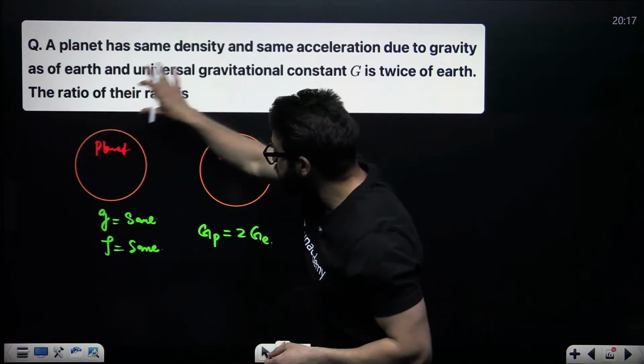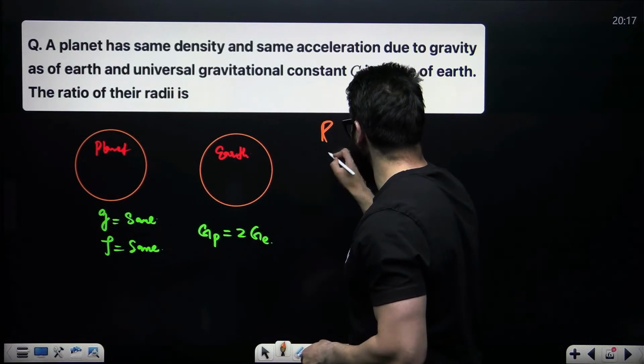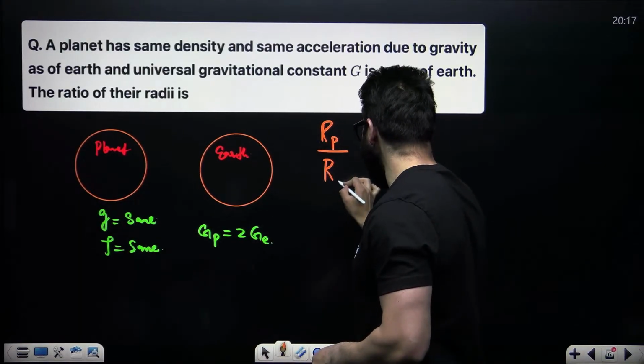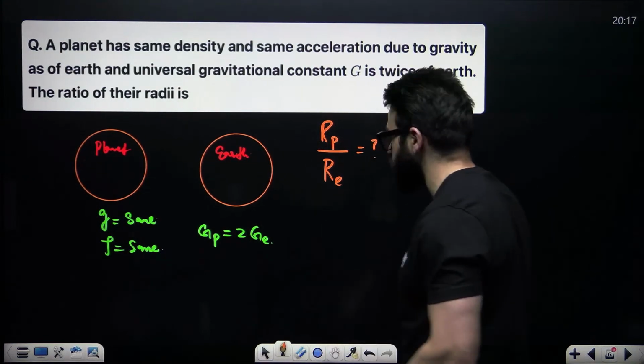You are supposed to find the ratio of the radius of the planet divided by the radius of Earth.